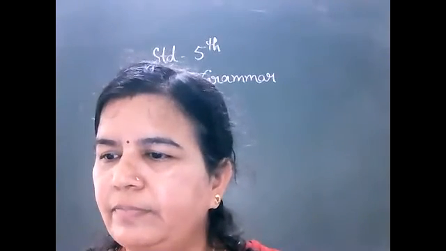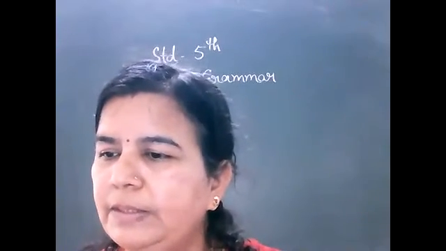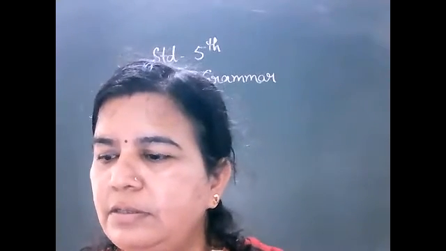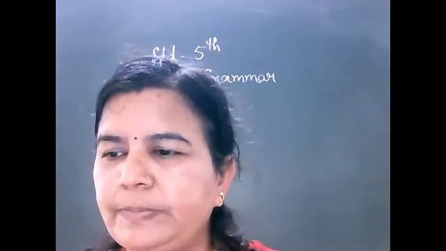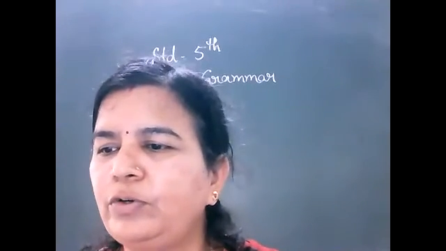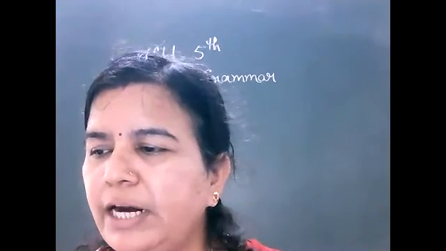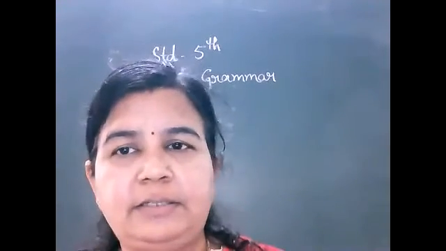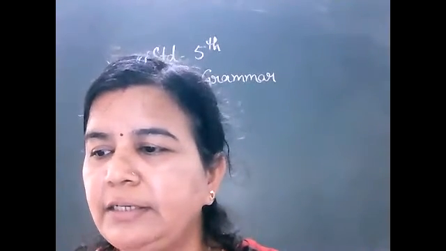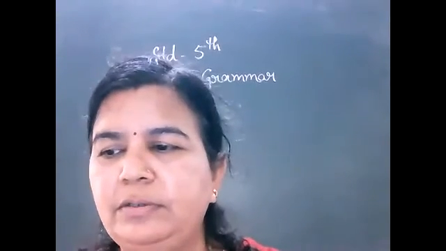And in homework there was page number 4. In this exercise, you have to identify the kinds of nouns underlined in the following sentences. You have to underline the kinds of noun and write the name of the noun, right?